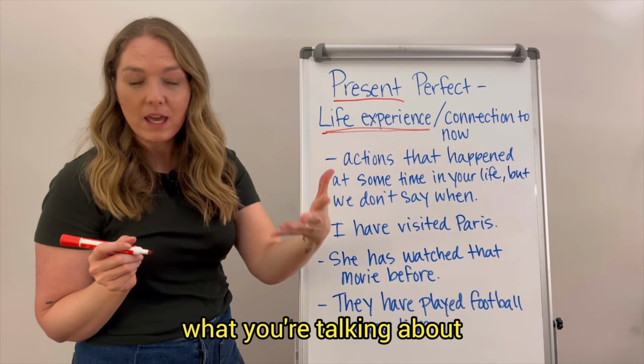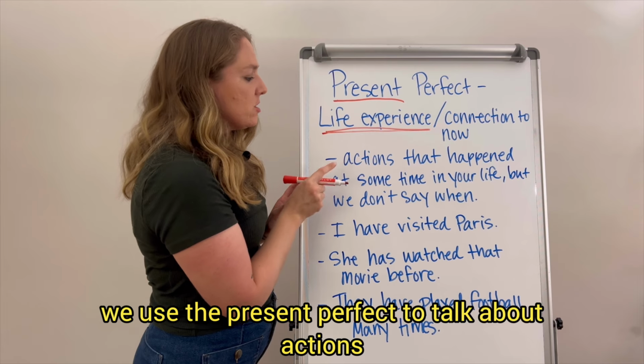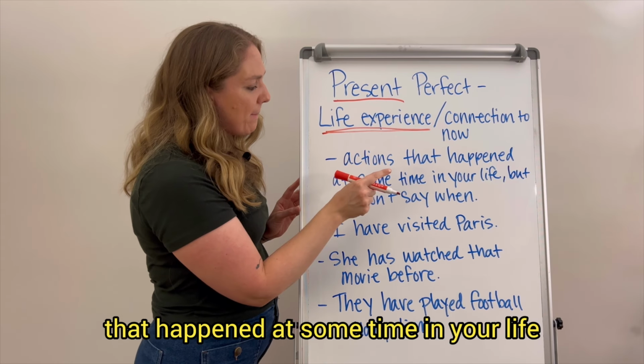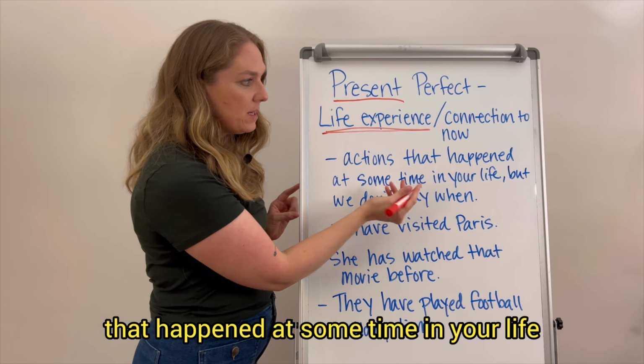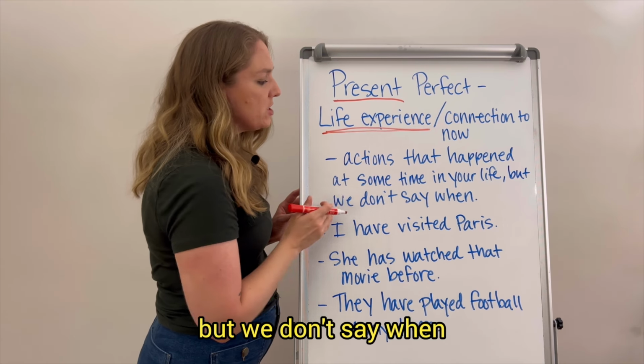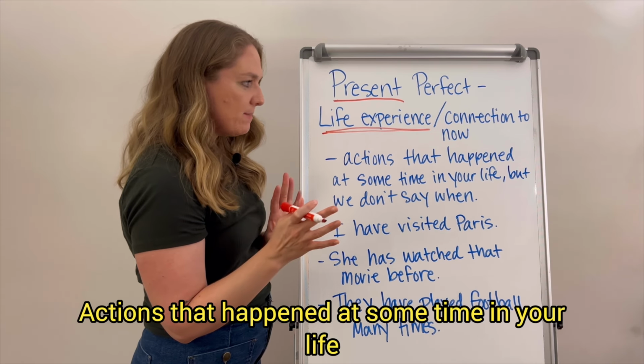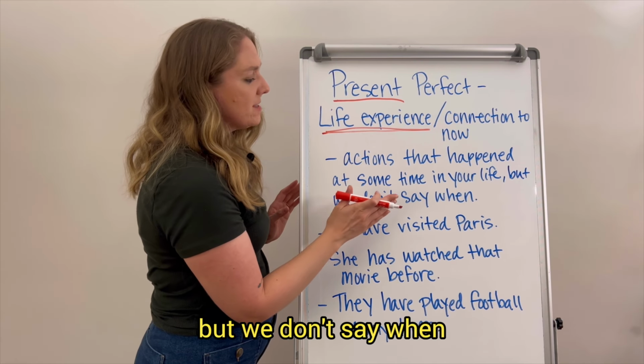So we use the present perfect to talk about actions that happened at some time in your life. The time does not matter, and we don't say when.